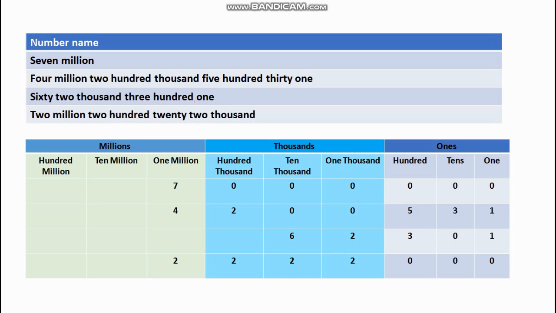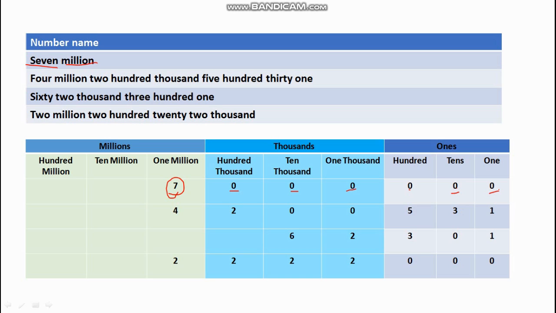Let's see them. See, the number is 7 million. So what I'm going to do is place 7 in millions. And rest of the digits, as you can observe, I have put 0. Why 0? Because there is no number mentioned under thousands period and ones period.